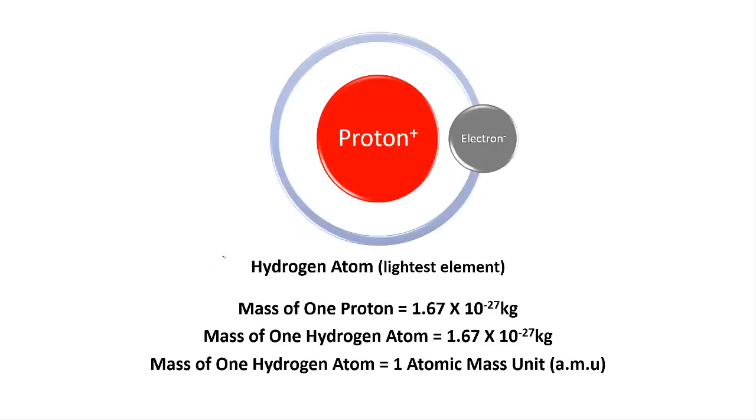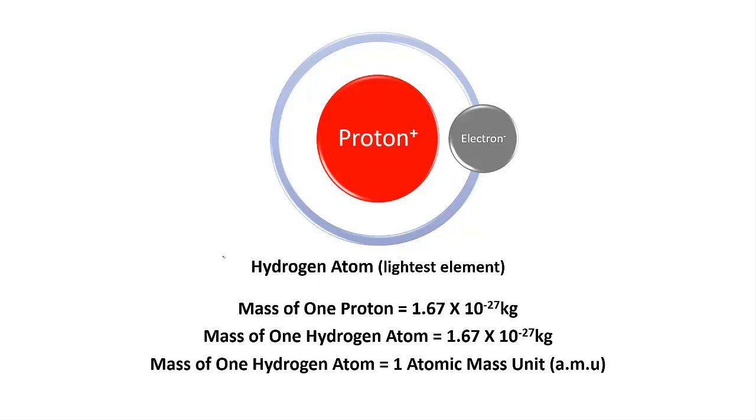Let's understand the structure of hydrogen. And as hydrogen is the lightest element, that's very important. Hydrogen contains only 1 proton and 1 electron in its atom. And the mass of 1 proton, we already know, is 1.67 into 10 raised to minus 27 kg. The mass of 1 hydrogen atom will automatically become 1.67 into 10 raised to minus 27 kg because the mass of the electron is negligible, as we have seen in the atomic structure chapter.